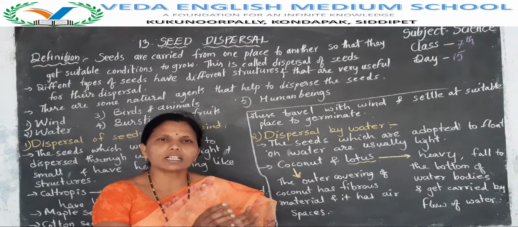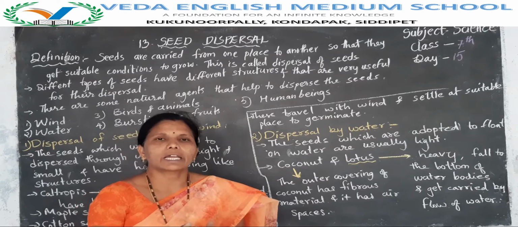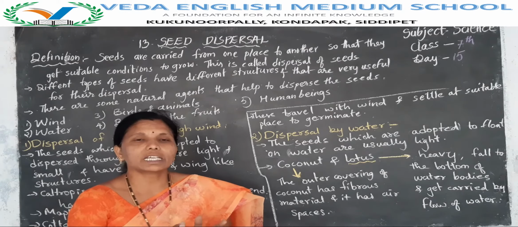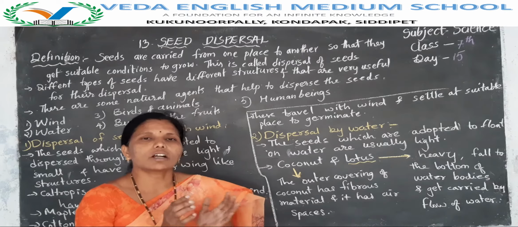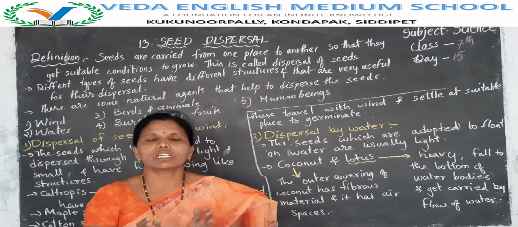If all those seeds fall under the mother plant and get buried in the ground, when they get suitable conditions, all those seeds germinate and grow into a new plant.